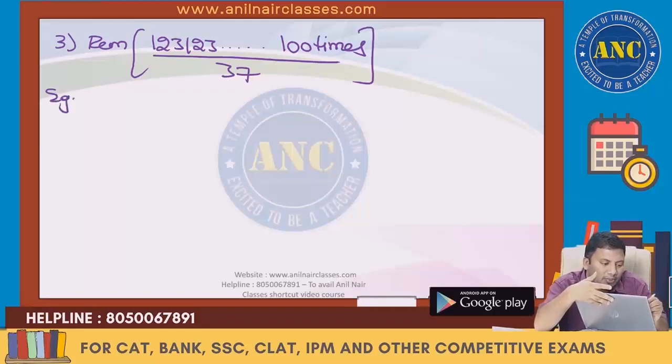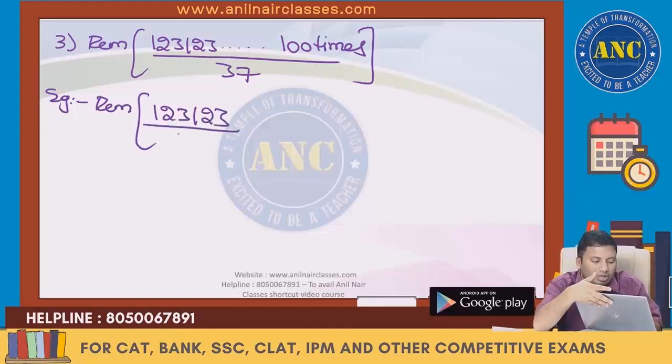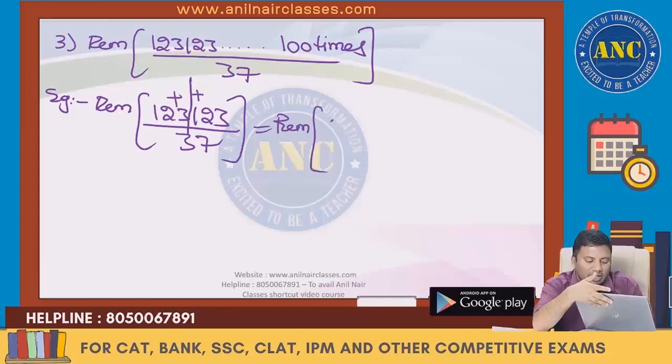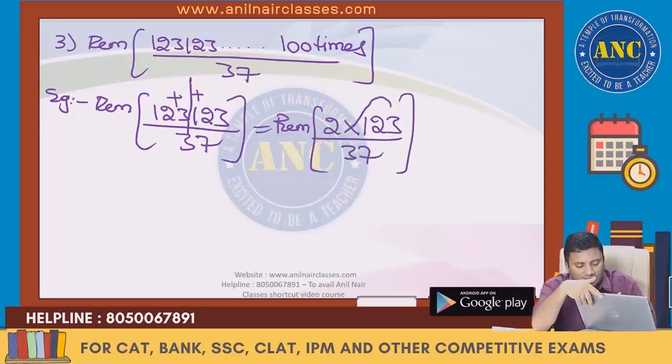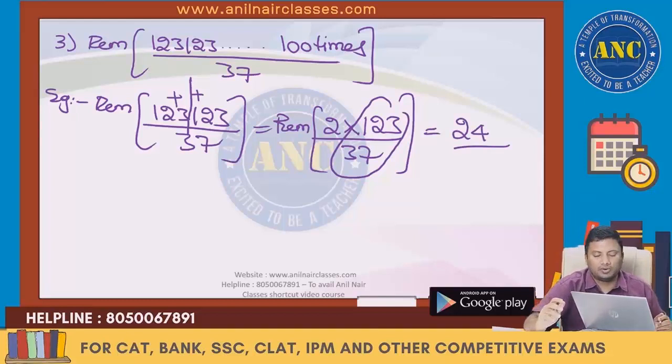See this example. Suppose it is 123123, that is 123 written 2 times, when I divide by 37, what will be the answer? Start from the unit digit and take a group of 3 digits. It will become 2 into 123 divided by 37. 37 threes are 111. Remainder is 12. 12 twos are 24.